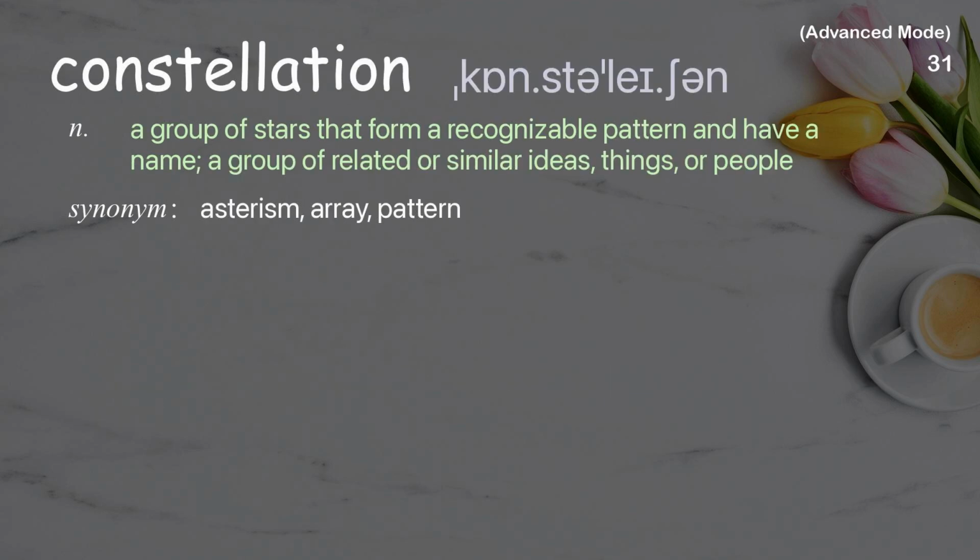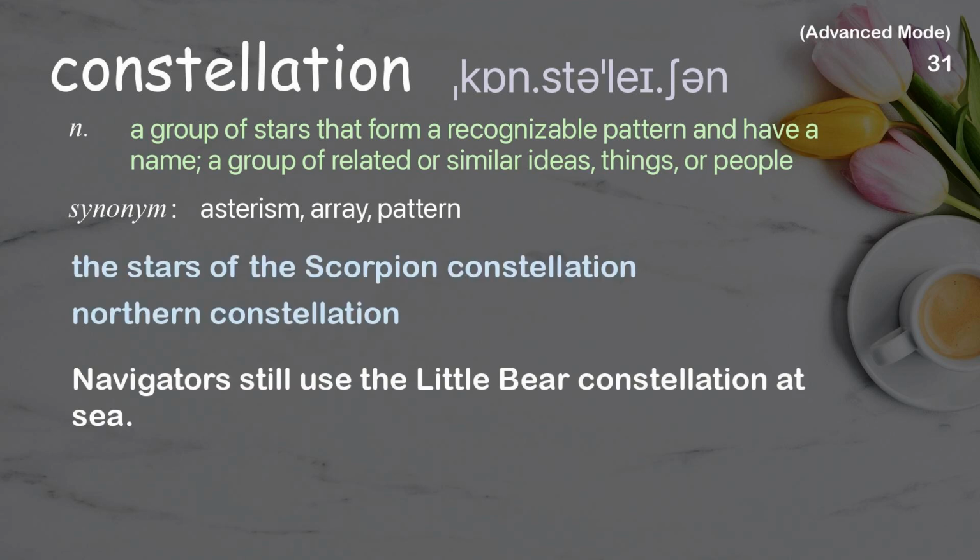Constellation. A group of stars that form a recognizable pattern and have a name, a group of related or similar ideas, things, or people. Examples: the stars of the Scorpion constellation, northern constellation. Navigators still use the Little Bear constellation at sea.